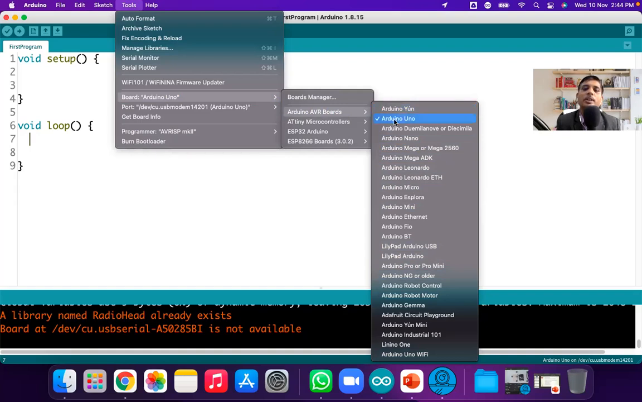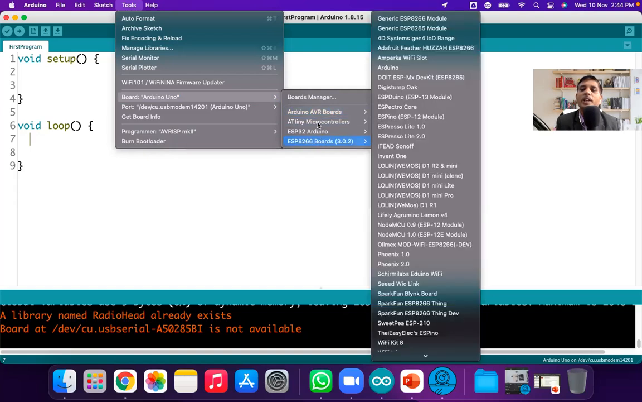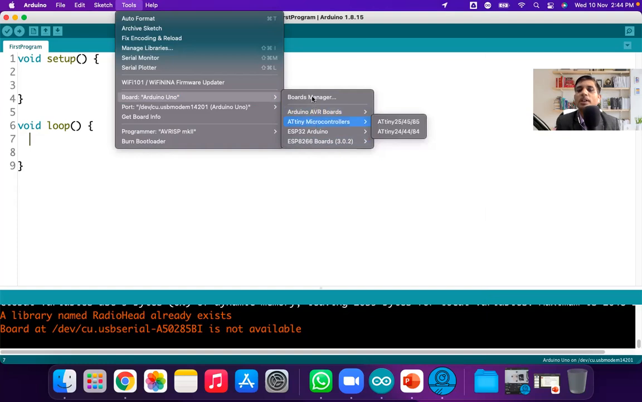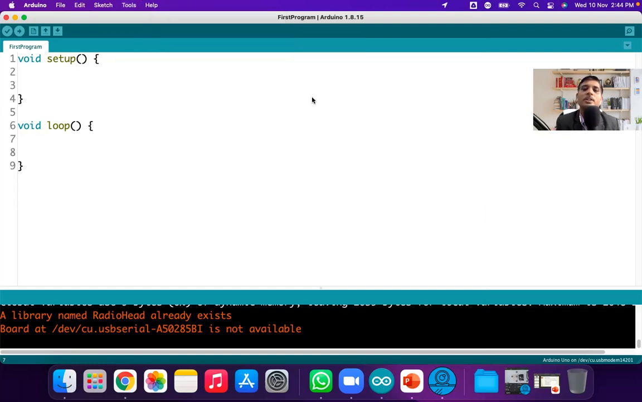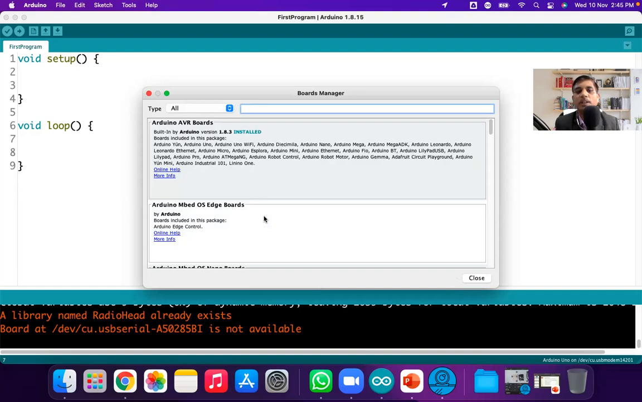Getting that? Okay. But suppose in your case, ESP8266, ESP32, ATtiny, these microcontrollers are not there. You can get them using the board manager. Just like the library manager, with which you can install a new library, here also using the board manager you can download new boards. Whatever new boards come in the market, you can update them here itself.